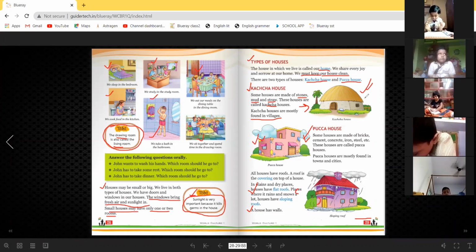I noticed it, and after that I asked you this question and you failed to give me the answer. How many times do I need to say that you must be attentive in the class? It is not expected from you, Shruti. এটা তোমার থেকে আশা করিনি.